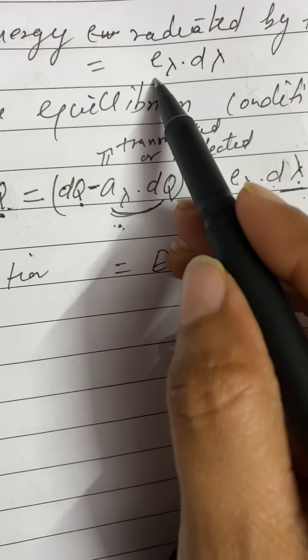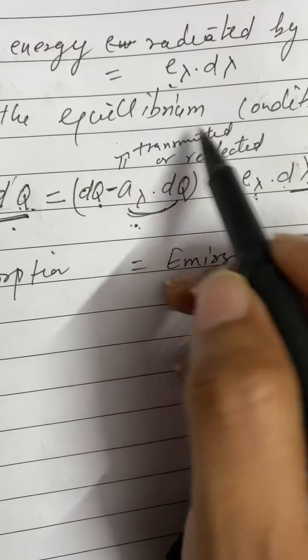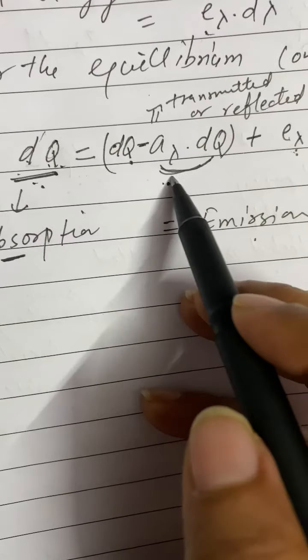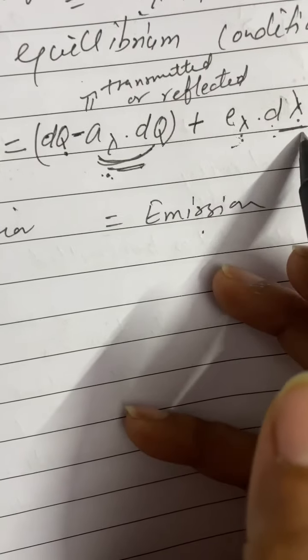Here E lambda is the emissive power. So for the equilibrium condition, we have the equation dq is equal to this amount plus E lambda into d lambda.